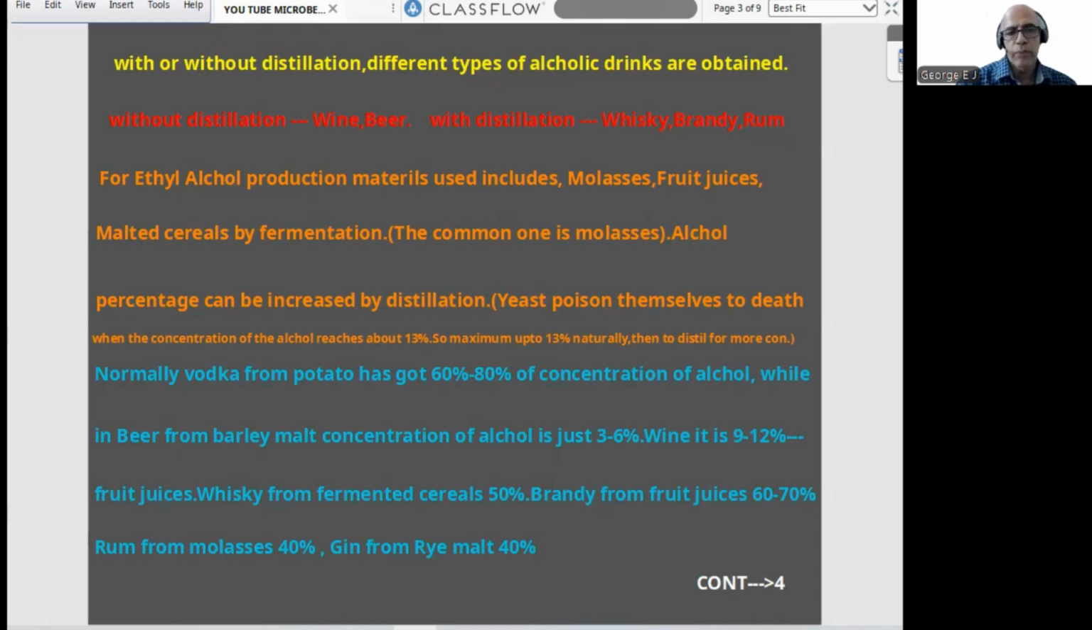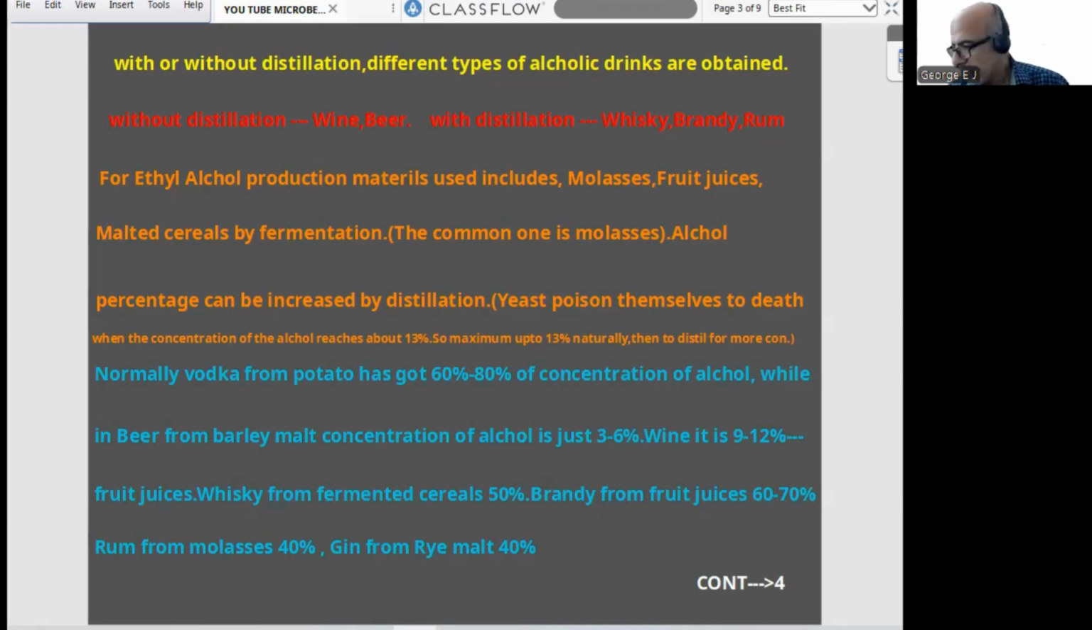Now, normally vodka from potato has 60 to 80% concentration of alcohol, while in beer it is comparatively very less. Beer from barley malt has an alcohol concentration of just 3 to 6%. Wine is slightly more than beer, that is 9 to 12%, from fruit juice. Whiskey from fermented cereals comes to around 50%. Brandy from fruit juices, 60 to 70%. Rum, from molasses, 40%. Gin from rye malt, 40%. So based on the substrate, the alcohol content or product can change.